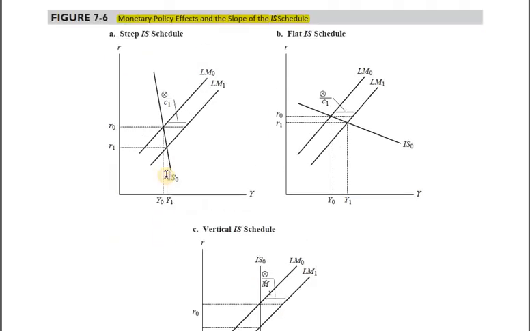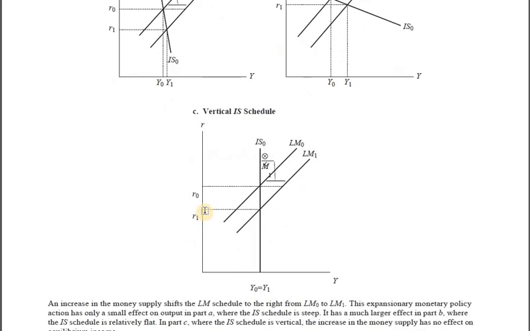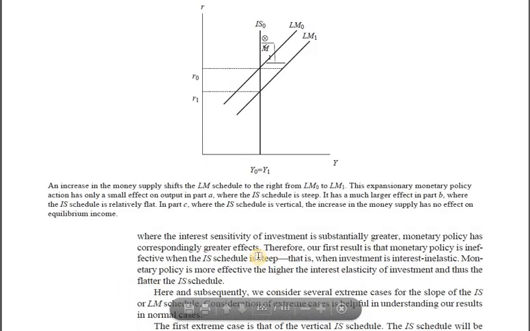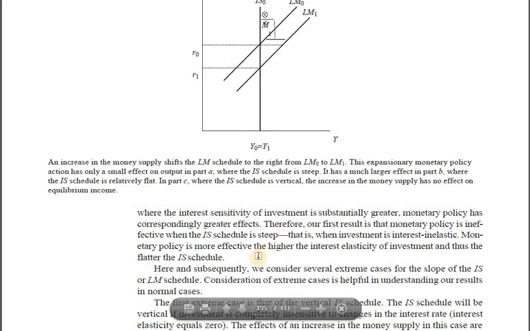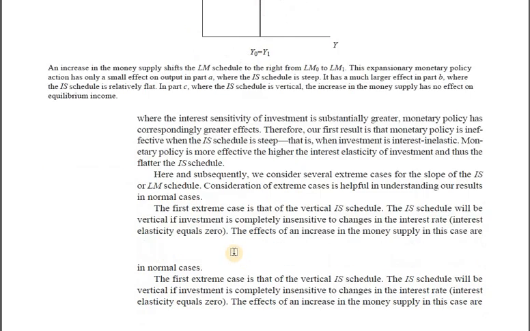And this is what's been shown here in terms of steepness of the IS schedule. Steeper the IS, not much of an impact onto the income. Flatter the IS curve, high impact onto the income. Vertical IS curve, absolutely inelastic IS curve, no impact onto the income. That's it. If you haven't gotten over it, I would urge you to please read the theory on your own. It's really simple. And still, if you are not being able to comprehend it, please let me know in the comment section. I'll try to explain it once again.